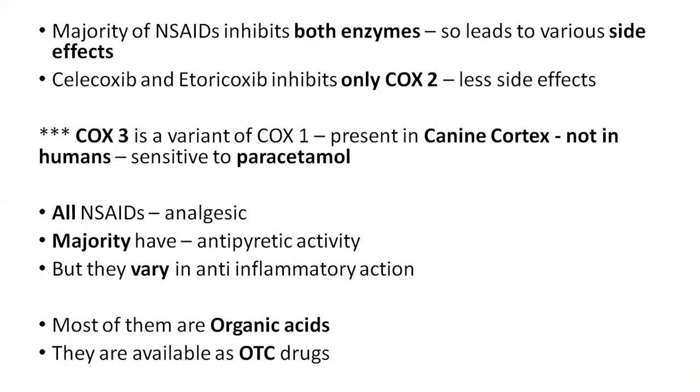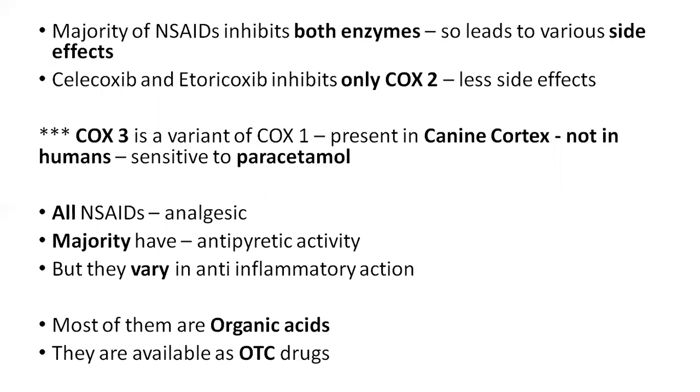Majority of these NSAIDs inhibit both enzymes, COX-1 and COX-2, so they lead to various side effects. Whereas the selective COX-2 inhibitors inhibit only the COX-2 enzyme, so their adverse effects are less. Examples of selective COX-2 inhibitors are celecoxib, etoricoxib, rofecoxib, etc. There is another enzyme, COX-3, but it is not present in humans. It is present in the canine cortex, and it is also inhibited by paracetamol.